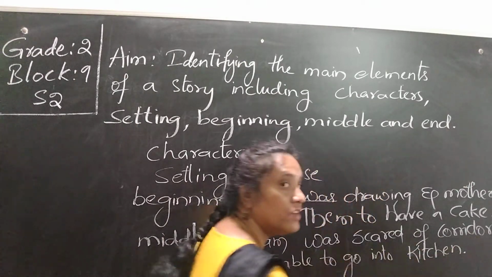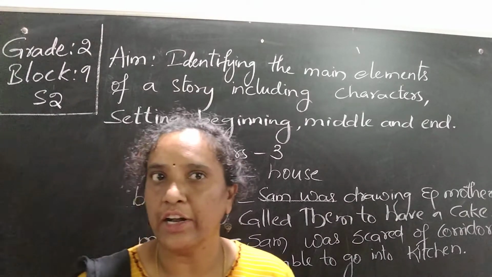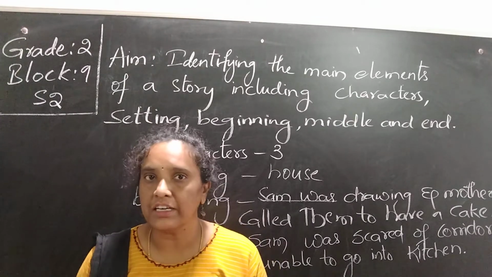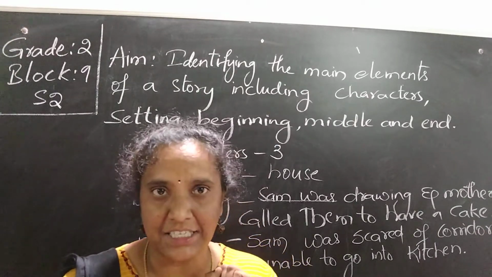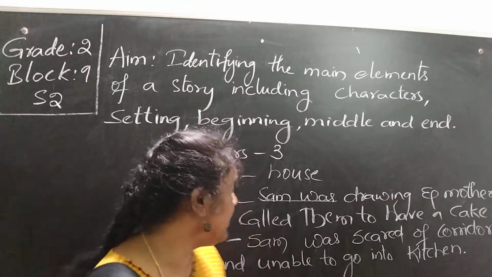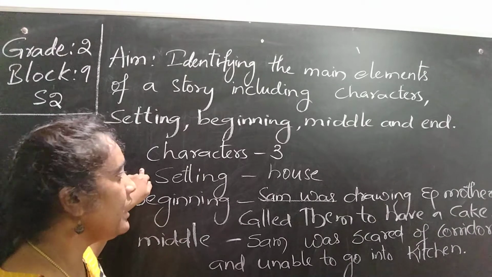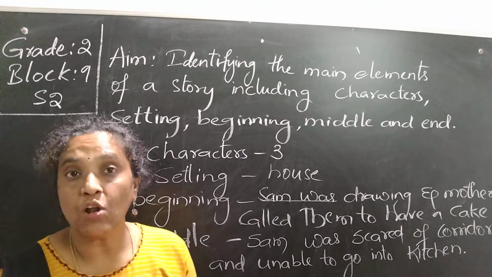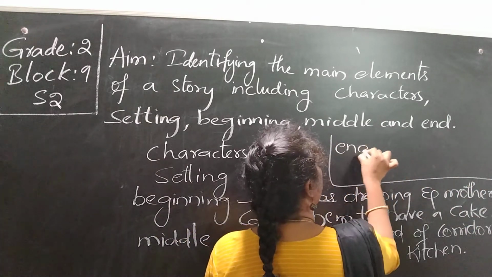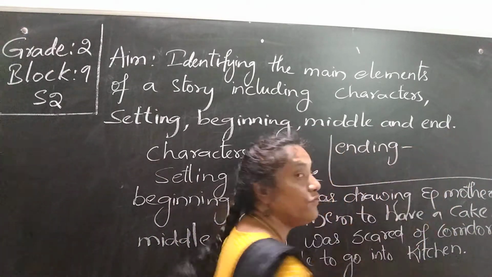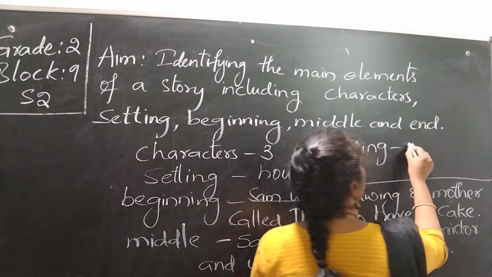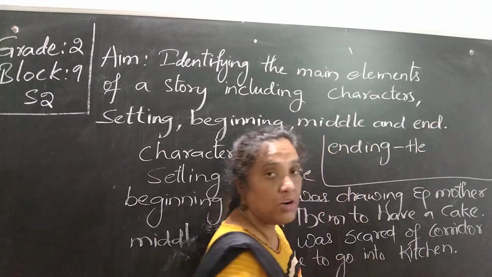Now what happened in the ending of the story? Is he still afraid of that? No, he is not at all afraid of that. In the ending of the story, he crossed the corridor and he won the cake. So that is the ending of the story. Children, you want to find the characters, setting, beginning, middle and ending of the story. You can find a moral: when we are not frightened of something, we are going to gain something. In the ending, he was not scared.